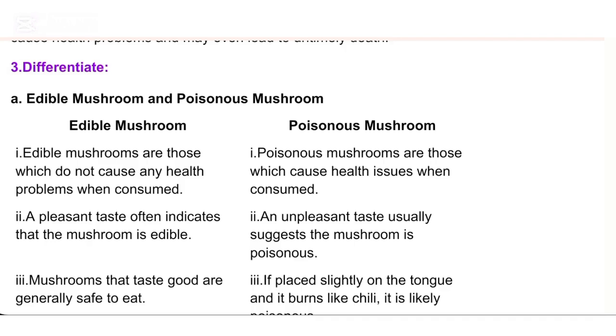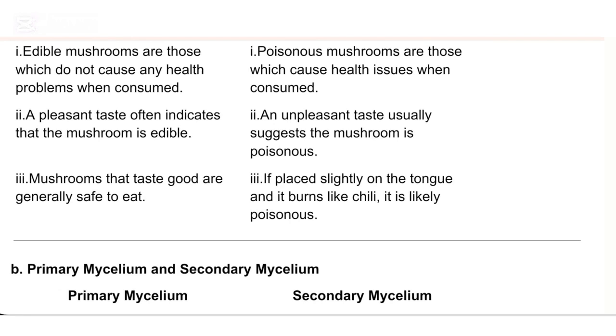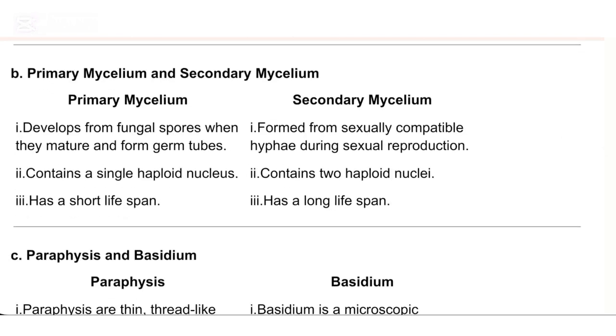B. Primary mycelium and secondary mycelium. Primary mycelium. Secondary mycelium. I. Develops from fungal spores when they mature and form germ tubes. I. Formed from sexually compatible hyphae during sexual reproduction.